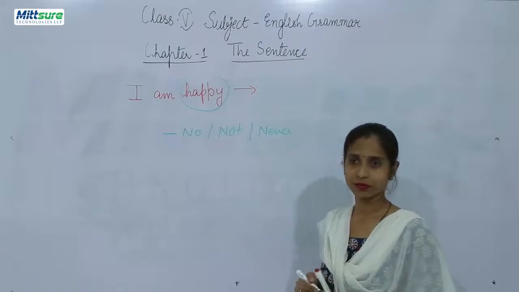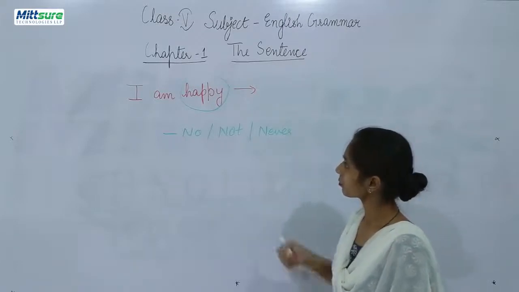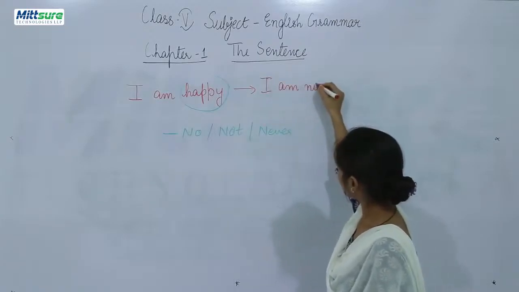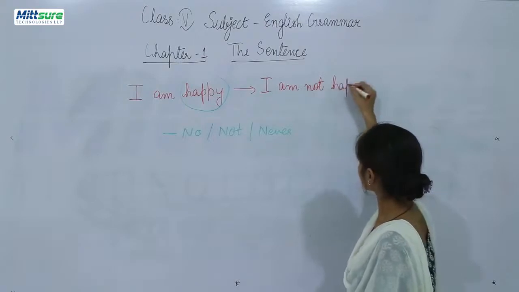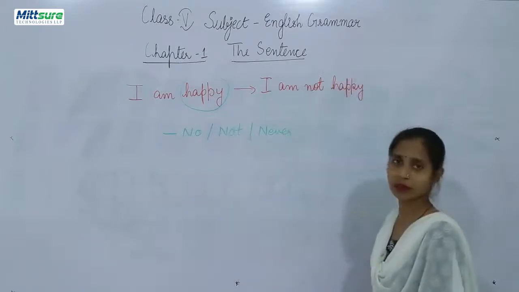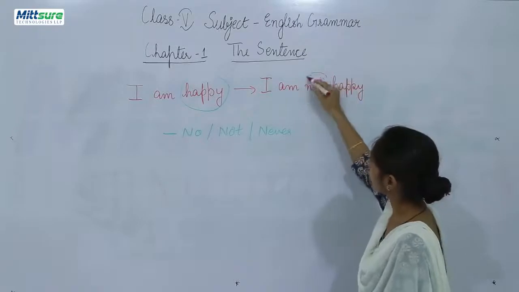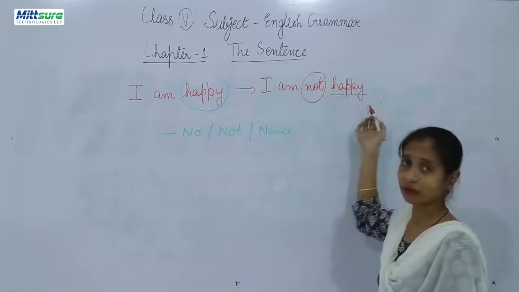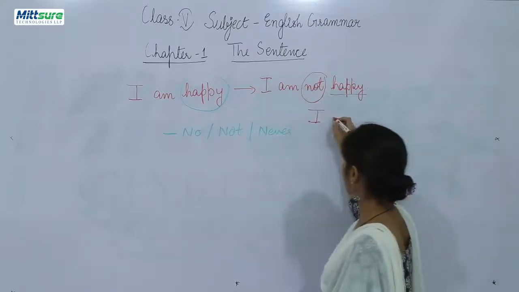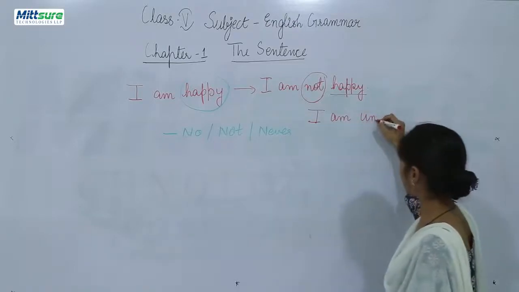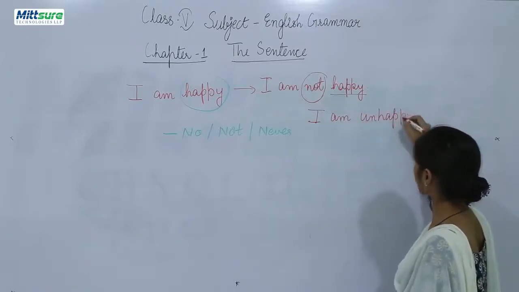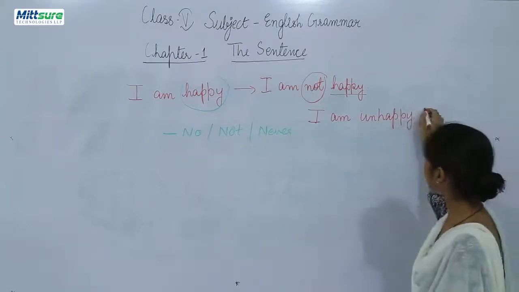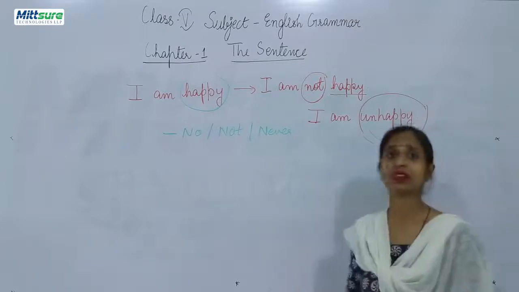For example, I am not happy. Now simply you have mentioned the word not here, or you can mention the opposite of happy. I am unhappy. Now why will this statement be called a negative statement? Because unhappy is a negative word.